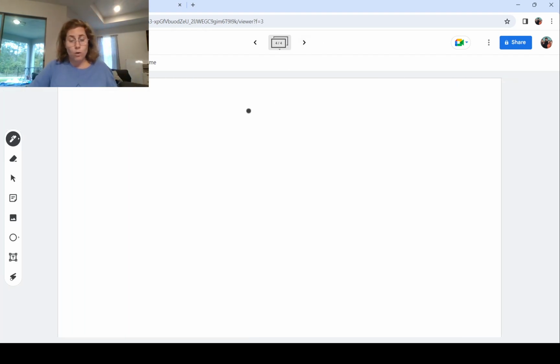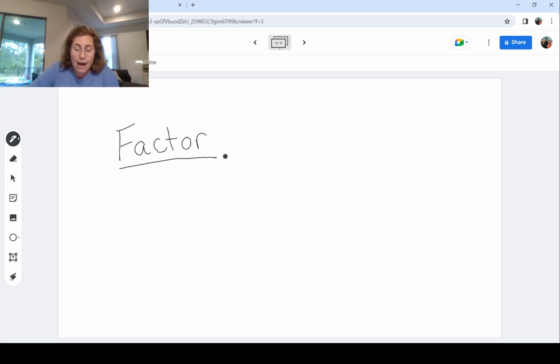Now, the next two words that we're going to need to make sure that we feel comfortable with are factor and multiple. Factor is definitely a tricky word for a lot of students. In mathematics, it is a number or algebraic expression that divides another number or expression evenly.